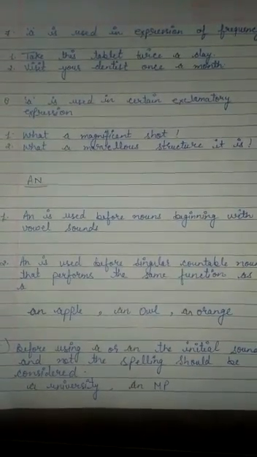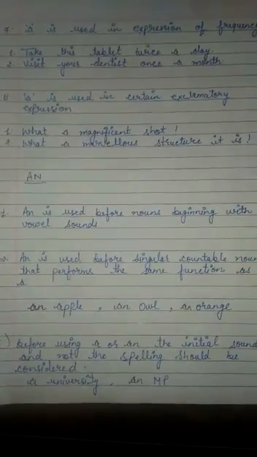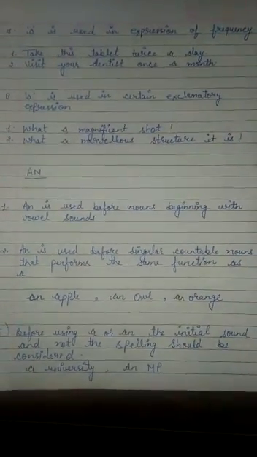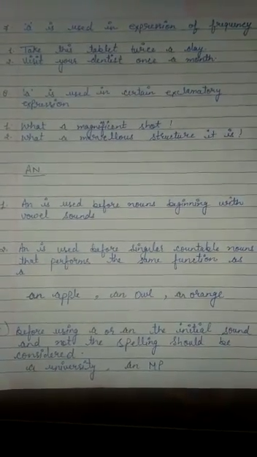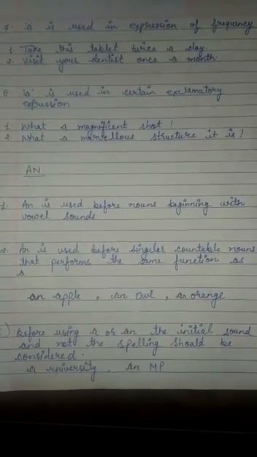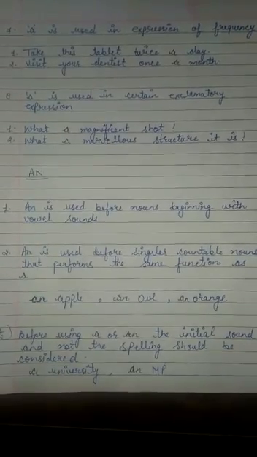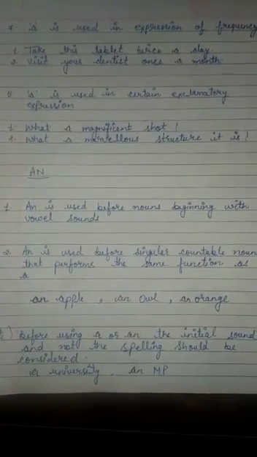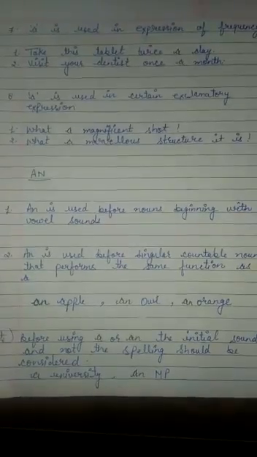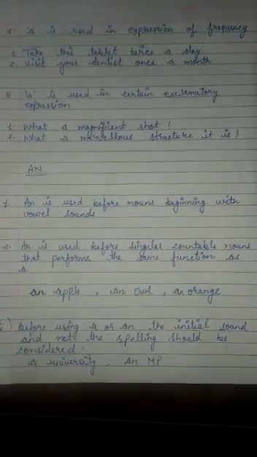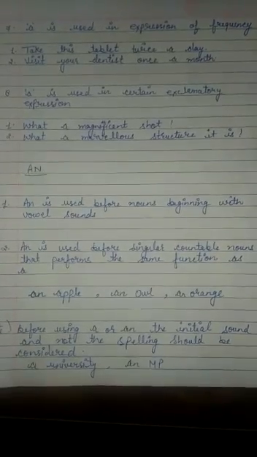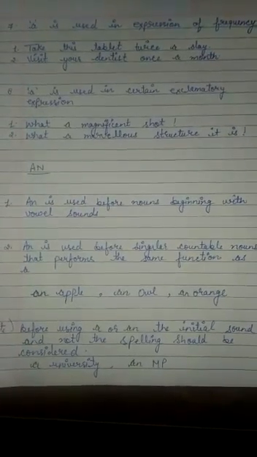Now the rules to use an. An is used before nouns beginning with vowel sounds. The nouns that start with vowel sounds, that is a, e, i, o, u, we use an. An is also used before singular countable nouns that perform the same function as a.